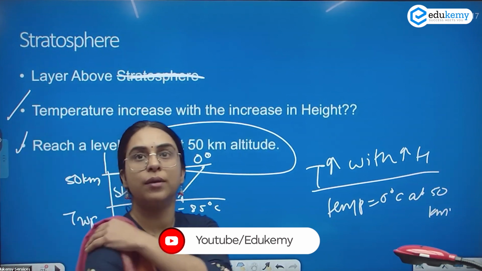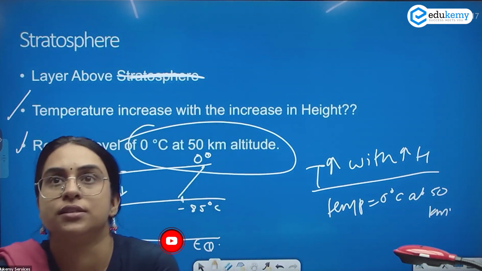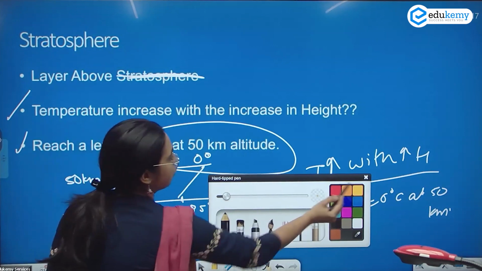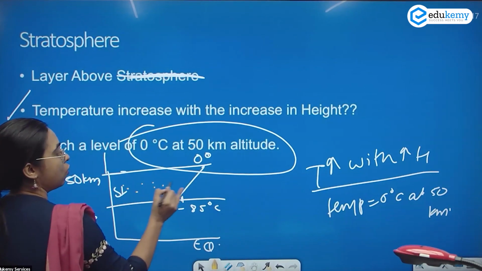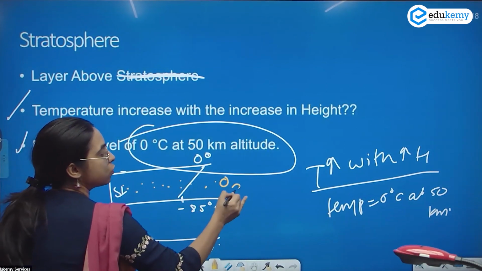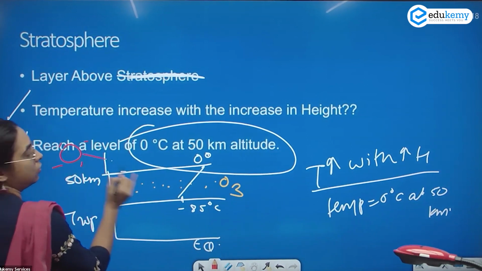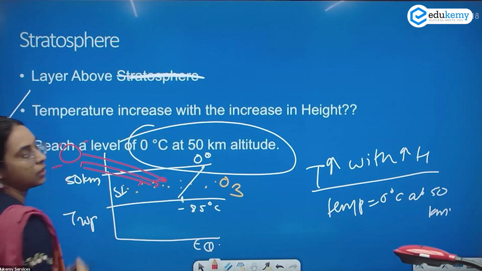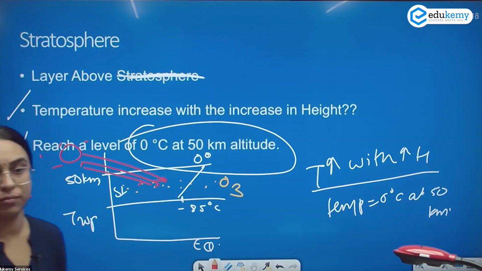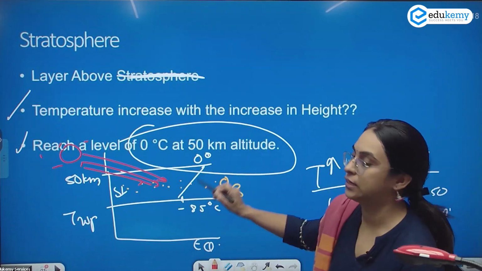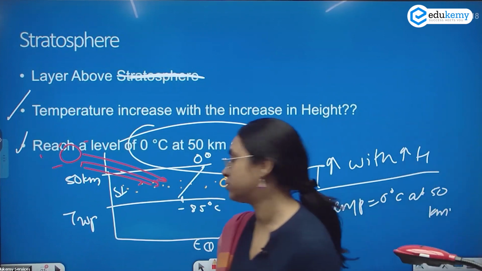The temperature is becoming 0 degrees Celsius. Why is the temperature increasing? The temperature is increasing because of the presence of ozone. What does ozone do? It absorbs the incoming UV rays from the sun, the ultraviolet rays from the sun. As it absorbs, the temperature increases in the overall stratosphere.